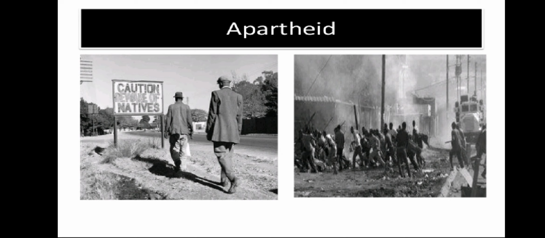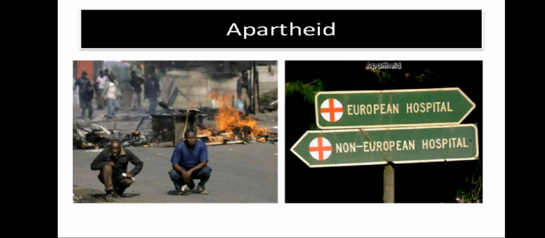Be aware of natives. Natives means those who are the permanent residents, means blacks. Two signboards are there. European on the right hand side and non-European, the blacks, on the left hand side.